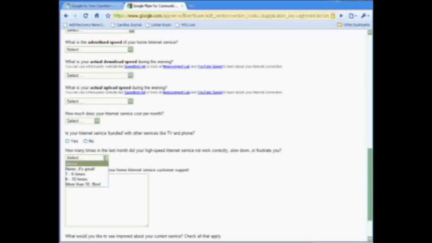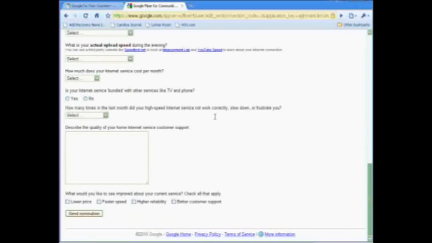And then at the bottom, if there's anything in particular that you would like to see, whether you'd like to see lower prices, faster speed, higher reliability, or better customer support. Faster speed, I think, is what we really want to stress. Again, we're talking about Google offering service up to 1 gigabit per second if this project goes through, and that's 100 to 1,000 times faster than what most people have currently at home. So faster speed, absolutely need to tell them that faster speed is one thing we want to look at. Many of you also probably want to see lower prices, higher reliability, or better customer support. Then at the bottom, you just click on that and your nomination is sent to Google.